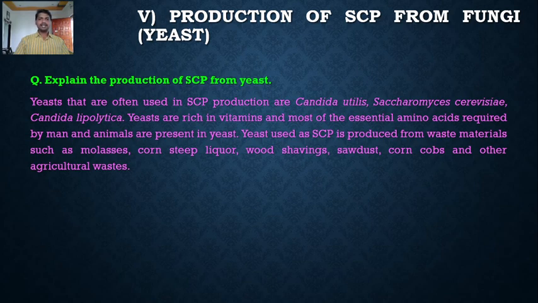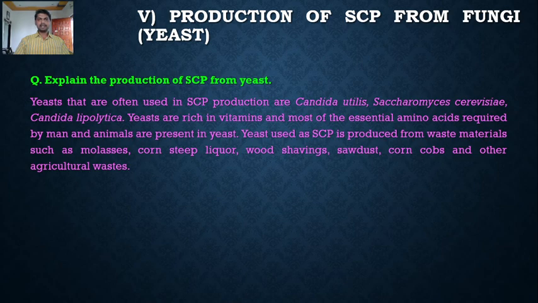Yeast used as SCP is produced from waste materials such as molasses, corn steep liquor, wood shavings, sawdust, corn cobs and other agricultural waste. So the waste has been converted into useful products such as SCP by using the yeast.